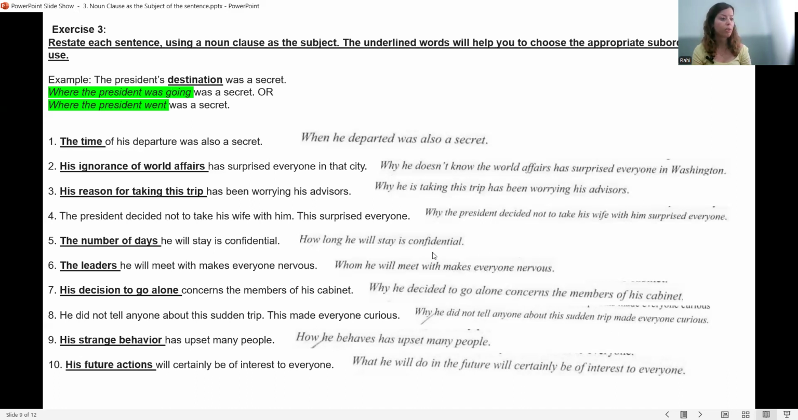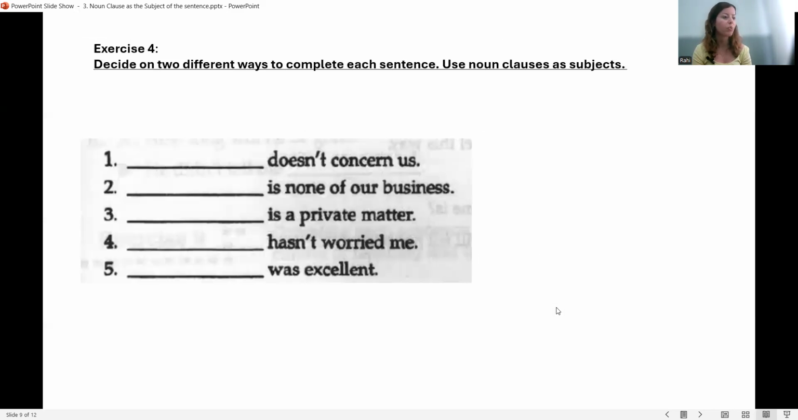If you have problems with this exercise, you can just do the exercises, and you'll get used to it. It's easy. Just get some more practice. Here, you're going to decide on 2 different ways to complete each sentence. Use noun clauses as the subjects. For this exercise, I would like to see your answers in the comment sections below.